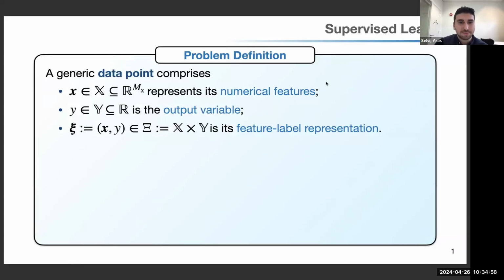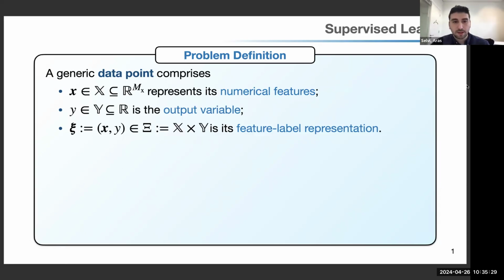I hope you can see my second slide now. I will motivate the supervised learning setting here. In supervised learning, we talk about data points, and data points comprise features and some output variable. The features here we model with X. X is a collection of mx many continuous values, and there's an associated output variable Y. We will try to understand the relationship between X and Y, so we will try to predict Y.